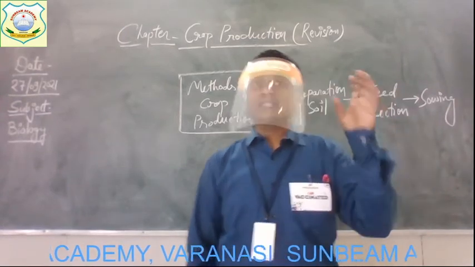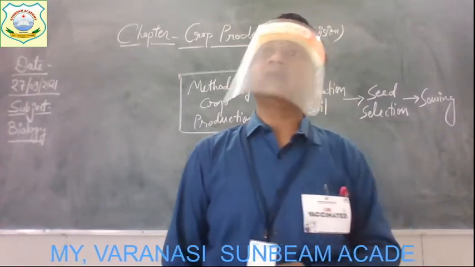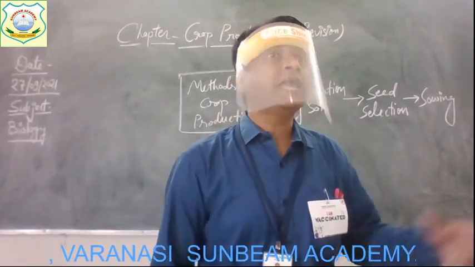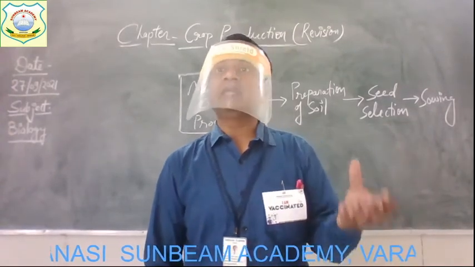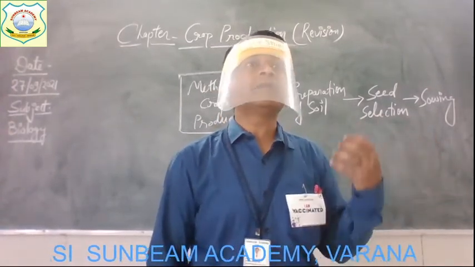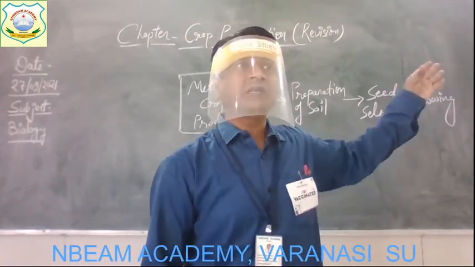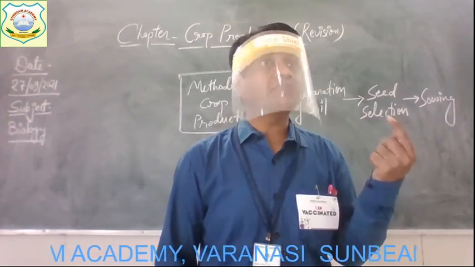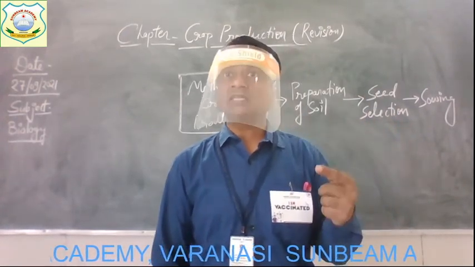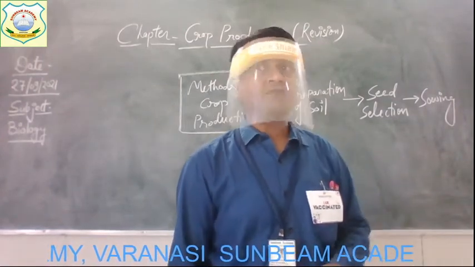Children, in previous times, this sowing took place manually. But nowadays, we have different machines which can minimize your effort and your time, and they can sow a large field in less time. Get it? Seed drill is one of the examples. The seed drill is a machine which is generally used to sow the seeds into the main field.